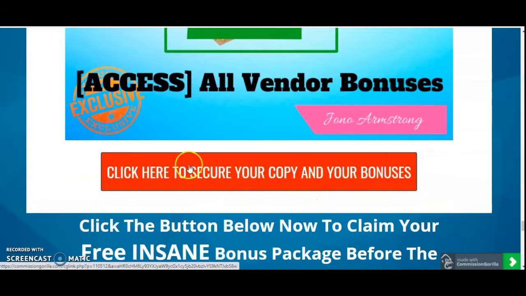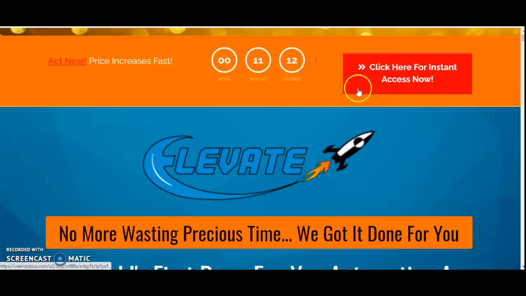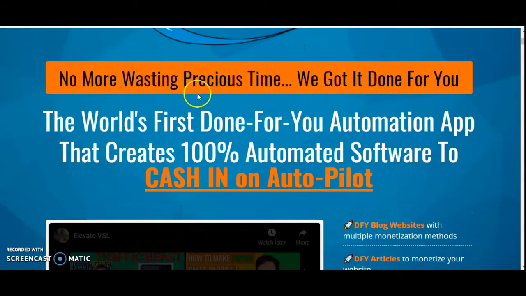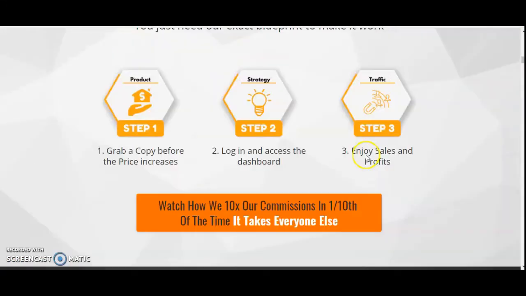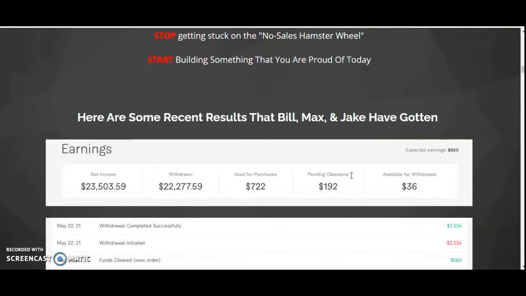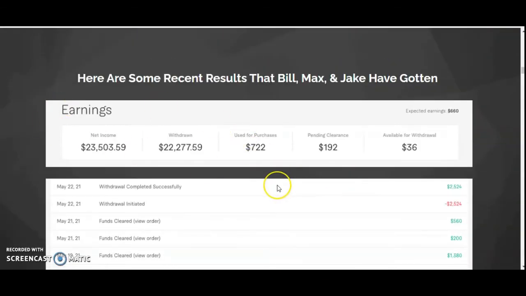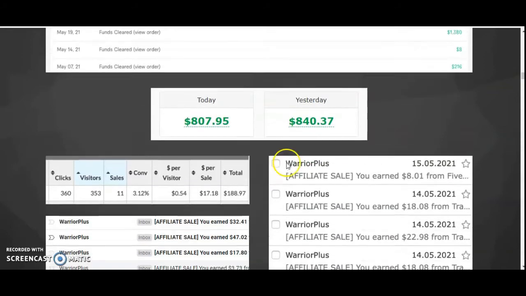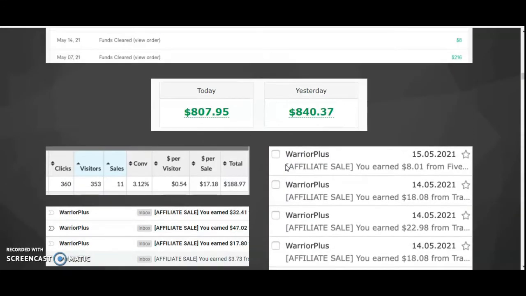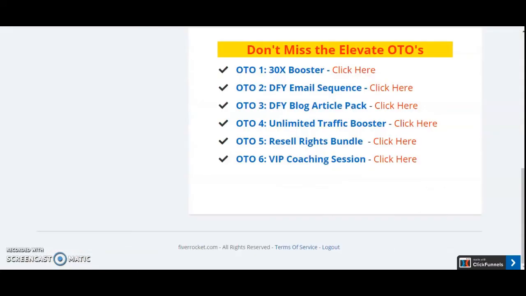And if you click this red button here, it will take you to the sales page. Okay, this is the sales page of Elevate. No more wasting precious time. We got it done for you. The world's first done for you automation app that creates 100% automated software to cash in on autopilot. And these are the steps, and this is the income proof. Now we will see the members area of Elevate.